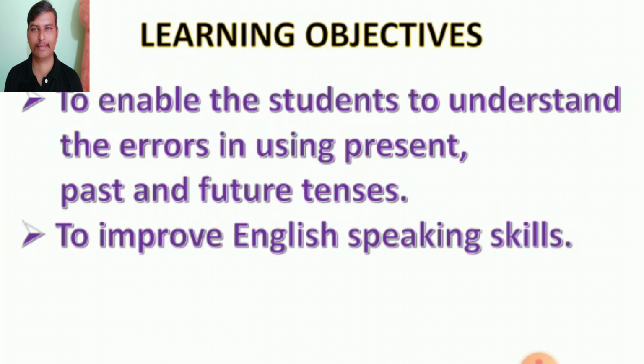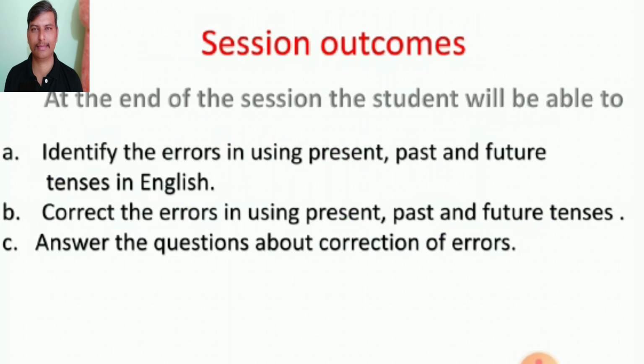Learning objectives. To enable the students to understand the errors in using present, past and future tenses, and to improve English speaking skills. Session outcomes. At the end of the session, the student will be able to identify the errors in using present, past and future tenses in English, correct the errors in using present, past and future tenses, and answer the questions about correction of errors.